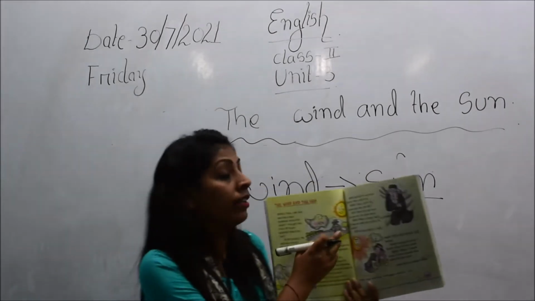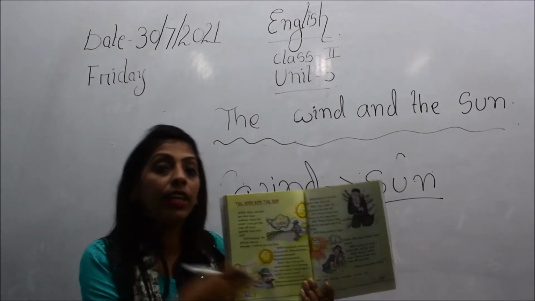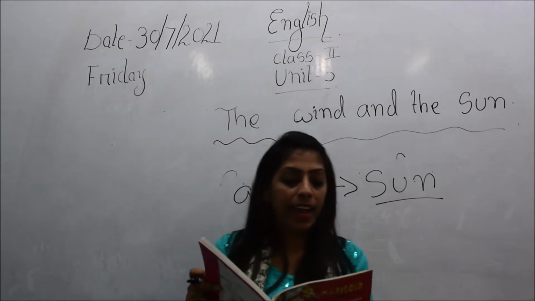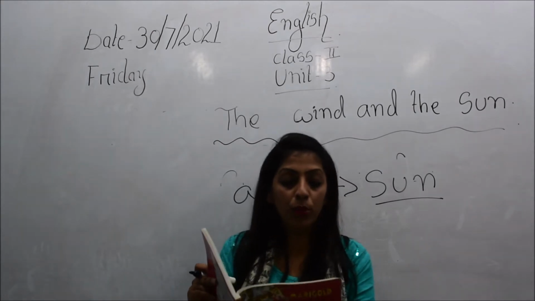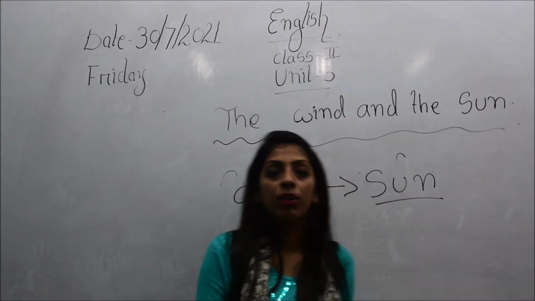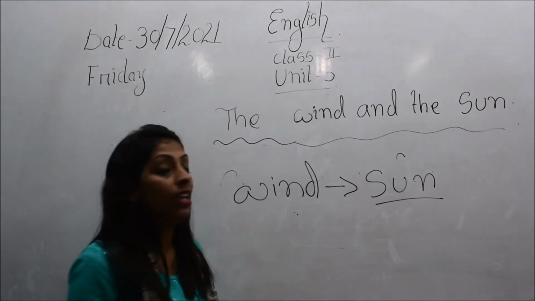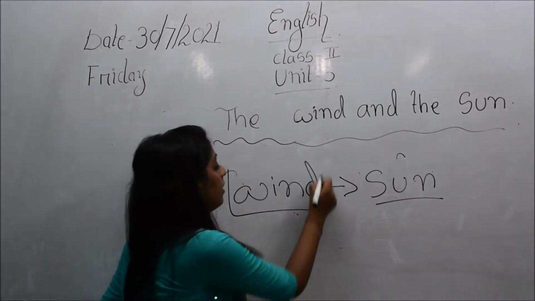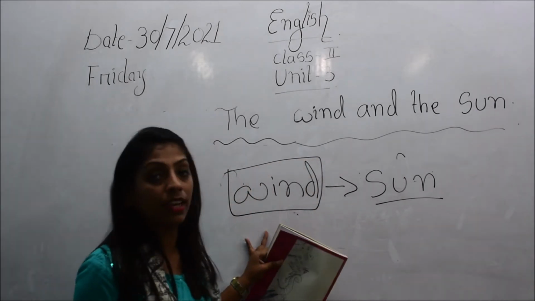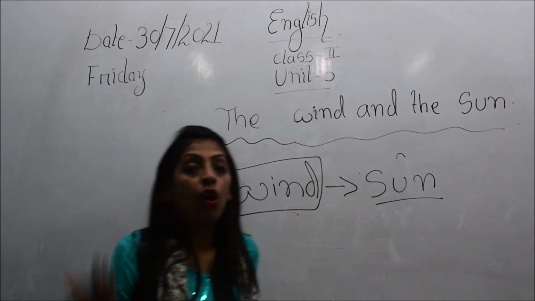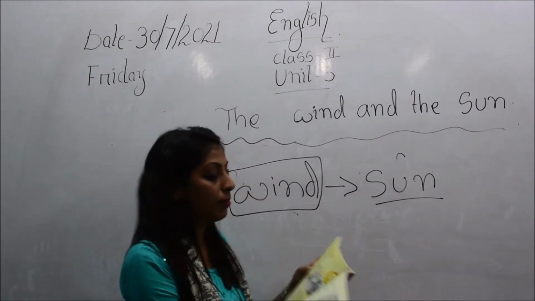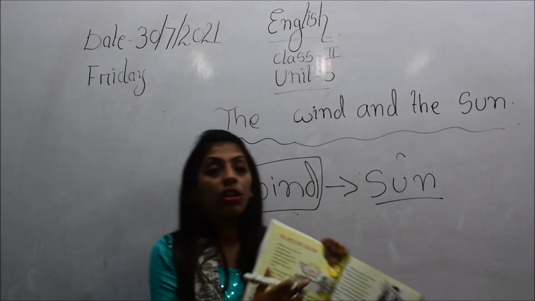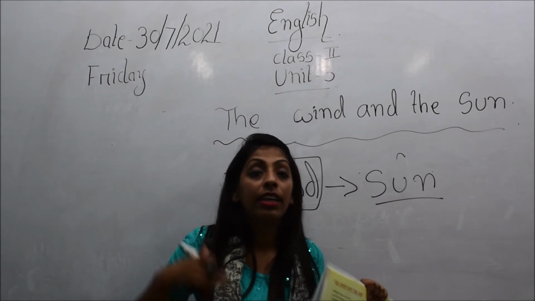"Then I can get his coat off more quickly than you." Now you see children, the wind is challenging the sun. He is saying that he can get the coat off this man faster than the sun.